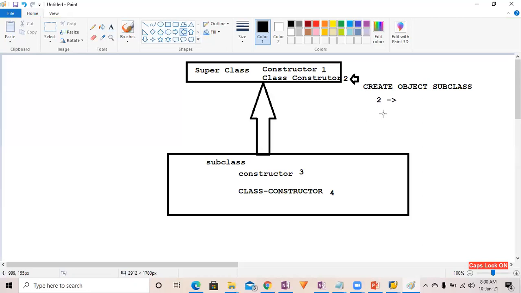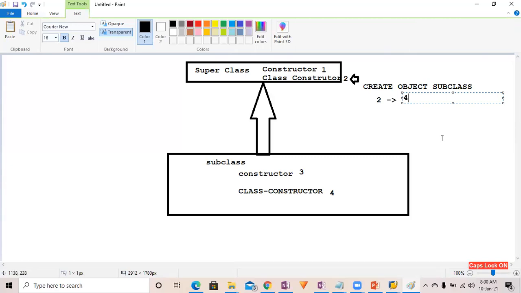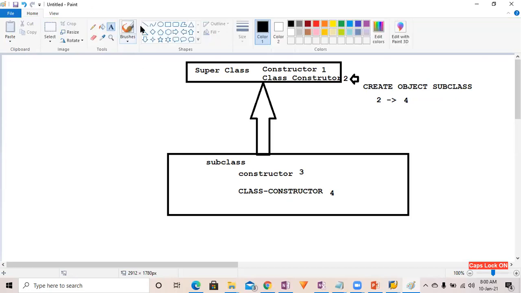The second time, this class constructor, the four, is going to be called. Okay, this four is going to be called.